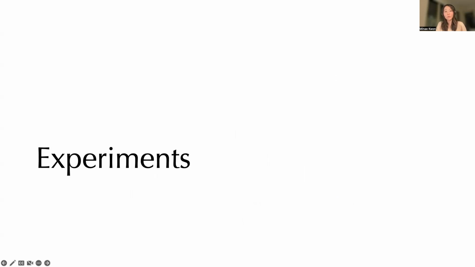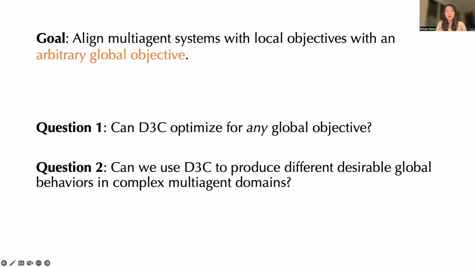So let's go back to the big picture. Our goal is to align multi-agent systems that have local objectives with an arbitrary global objective. D3C is an algorithm that we just saw that can help us do that, but it's only been studied for the case of a single global objective, which is welfare.